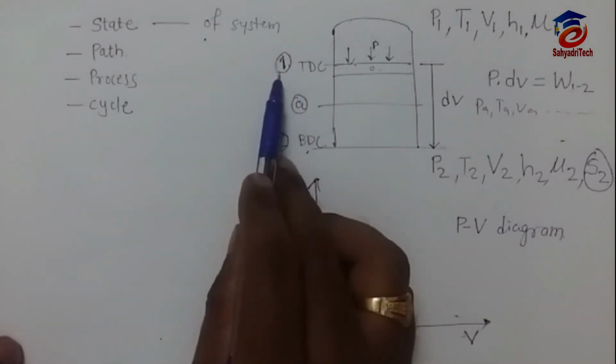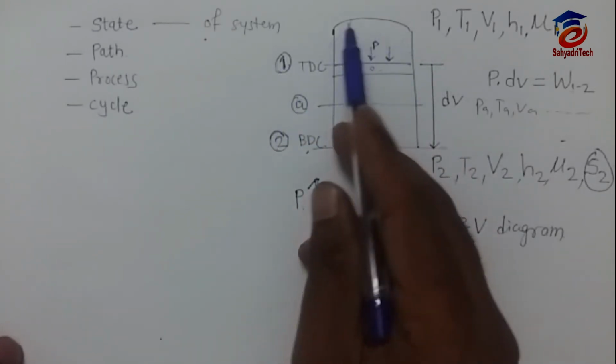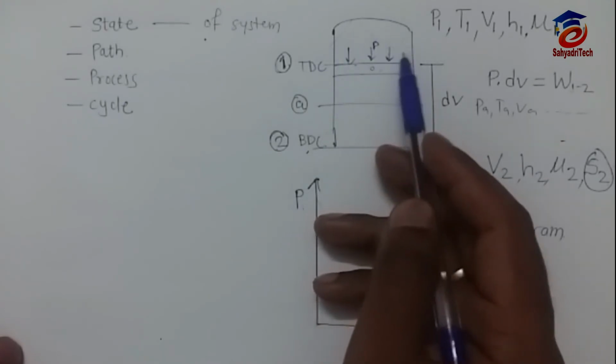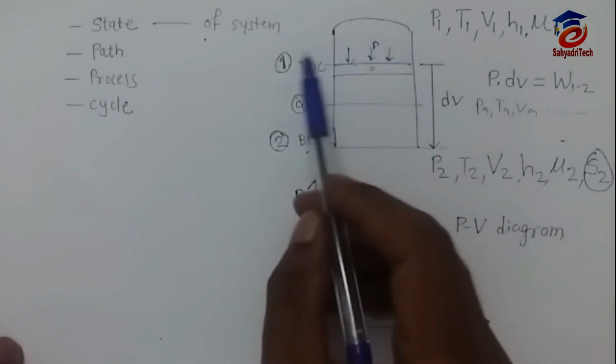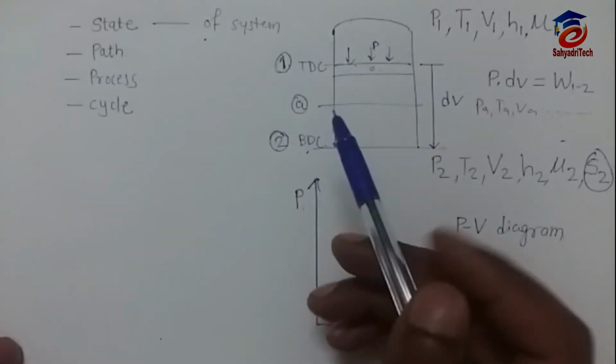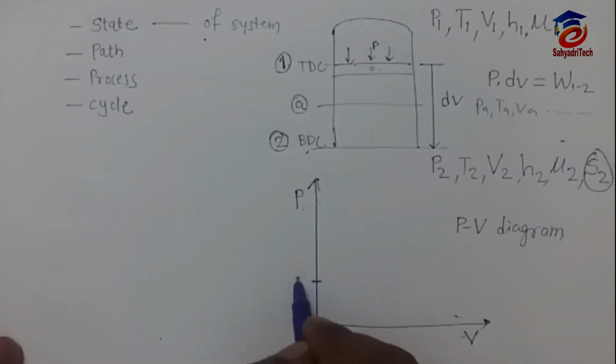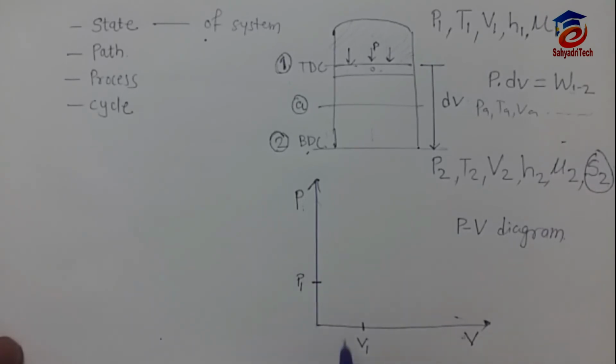Now see, I am going to mark position 1. Suppose we are using methane gas. At position 1, how much is the pressure of the system? P1, that I am going to mark. Suppose this P1 is here. And how much is the volume? Volume is V1, that I have marked. So I am getting one point.